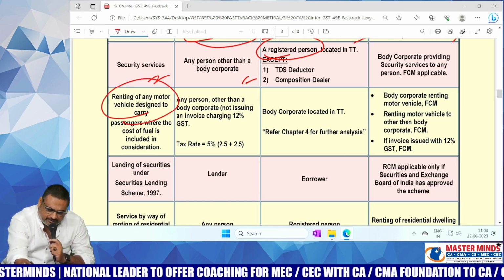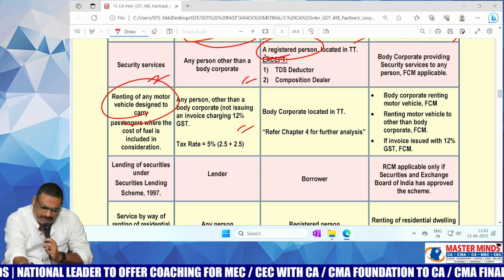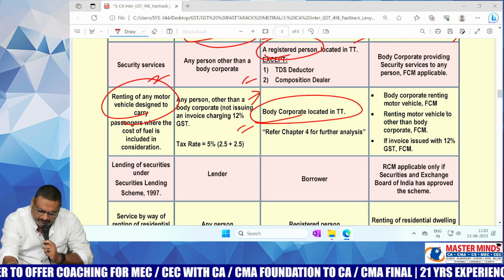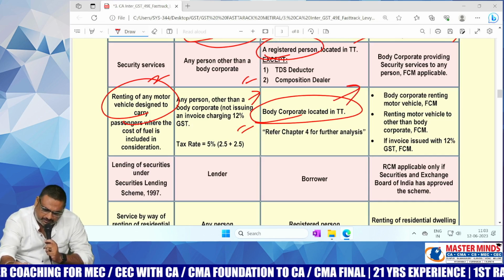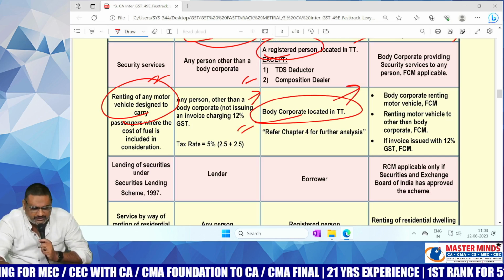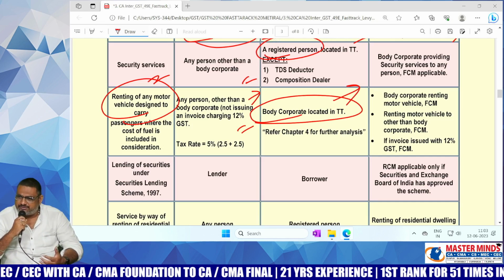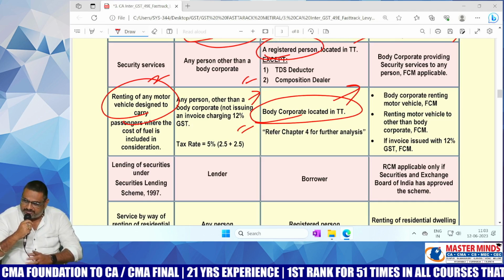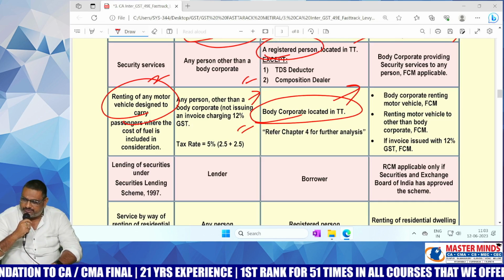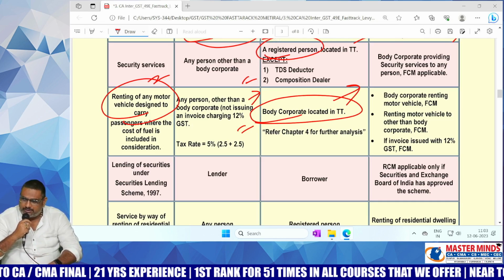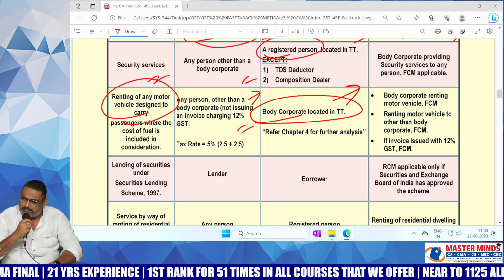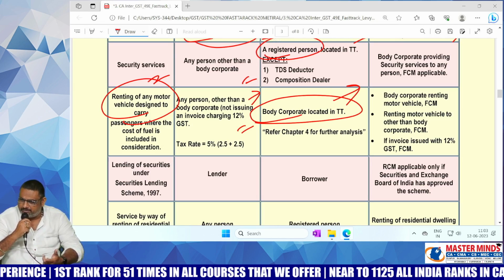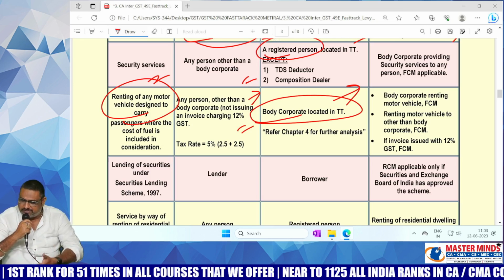Next one, renting of motor vehicles designed to carry passengers. Supplier, any person other than a body corporate. Recipient is a body corporate. In that case, what is applicable? RCM is applicable. The body corporate is liable to pay the GST. Let's say I have a travels car with me. I have given the travels car to Infosys to drop and pick up its employees. In this case, who is the supplier? Any person other than a body corporate. Who is the recipient? Infosys, which is a body corporate. In that case, FCM or RCM? RCM. As per RCM, Infosys is liable to pay the GST.